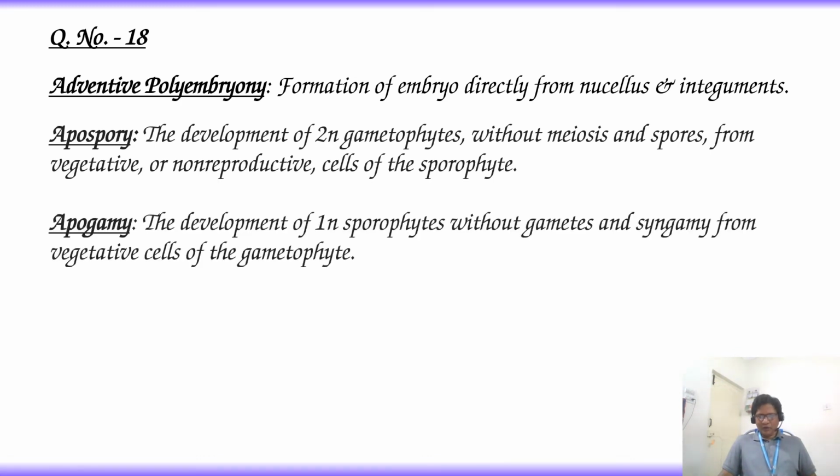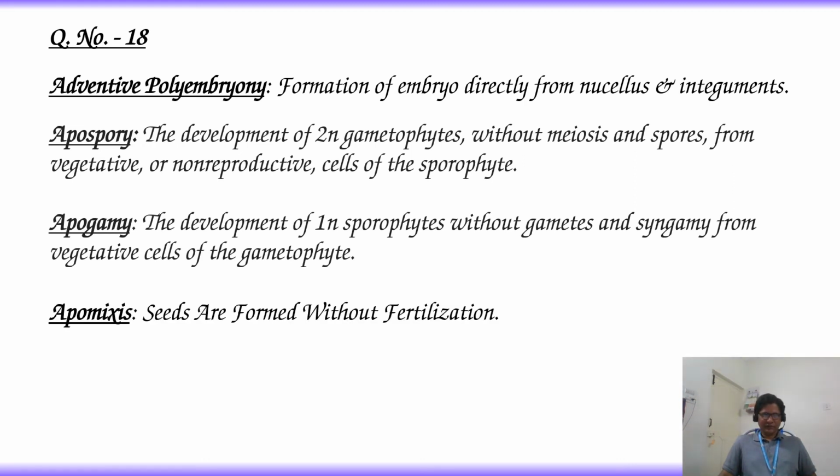Apogamy: development of haploid sporophytes without gametes and syngamy from vegetative cells of the gametophyte is called apogamy. Apomixis: seeds formed without fertilization is called apomixis.